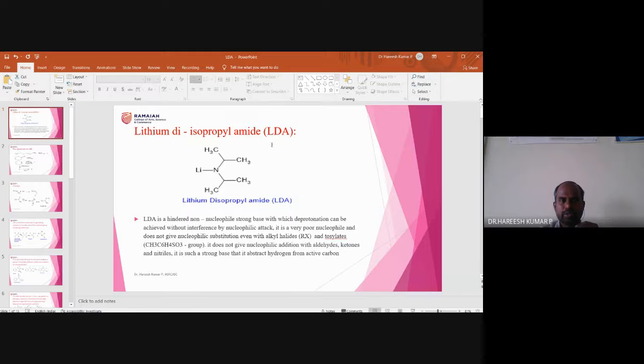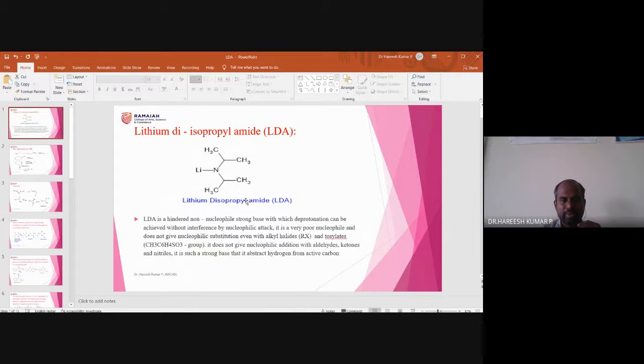Okay, so lithium diisopropyl amide is the name of this compound. I think you can observe that there are two bulky groups. Of course, these two are also bulky groups. So we can say that it's a strong base.